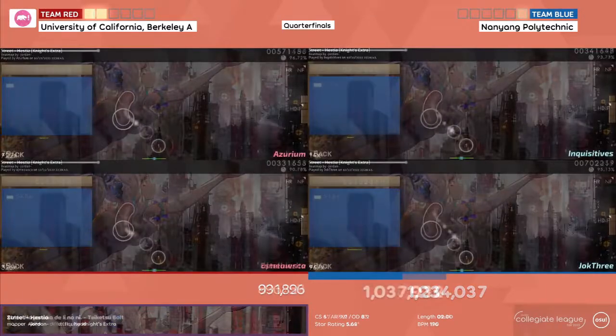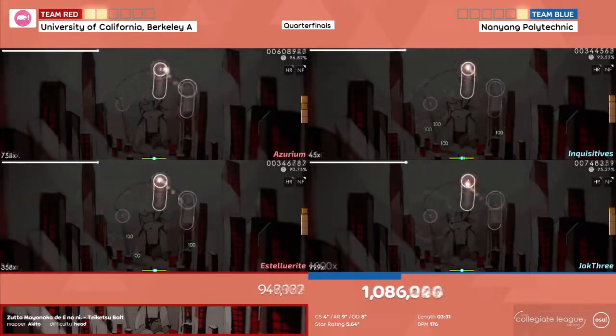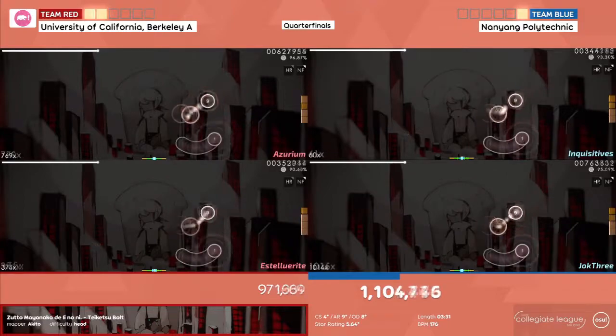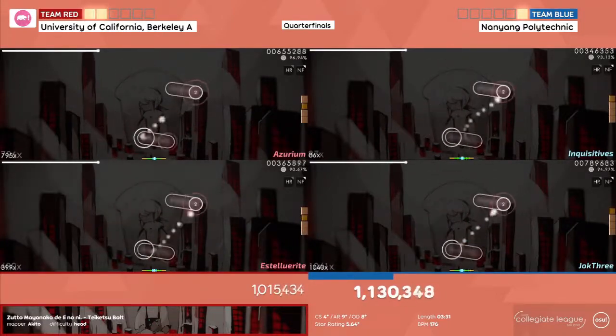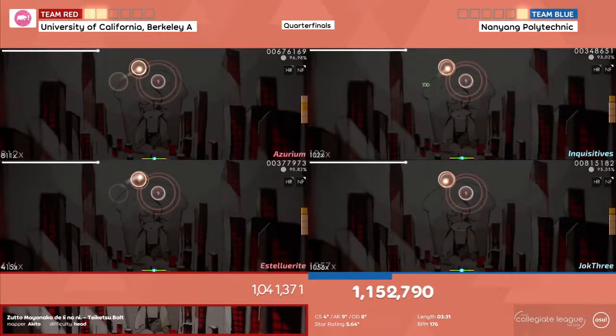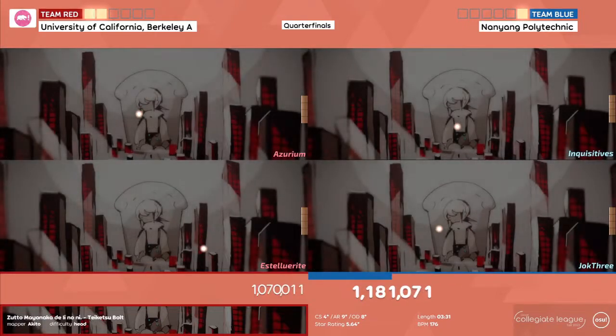In general, some very good picking for UCB. Inquisitives is gonna miss once again, arguably setting combo advantage to UCB, but we're in the outro. It's not gonna be enough. Still a 100,000 point advantage, and now the break point to Nanyang Polytechnic.